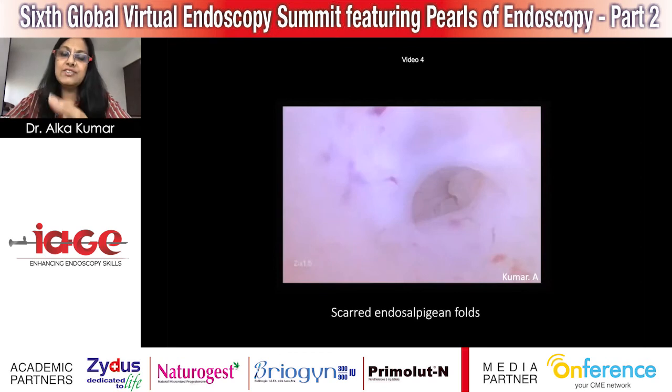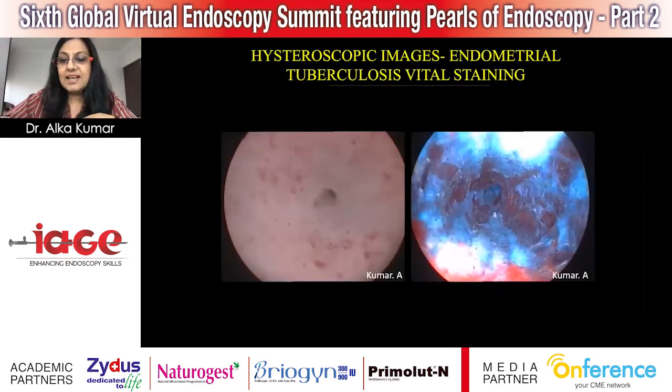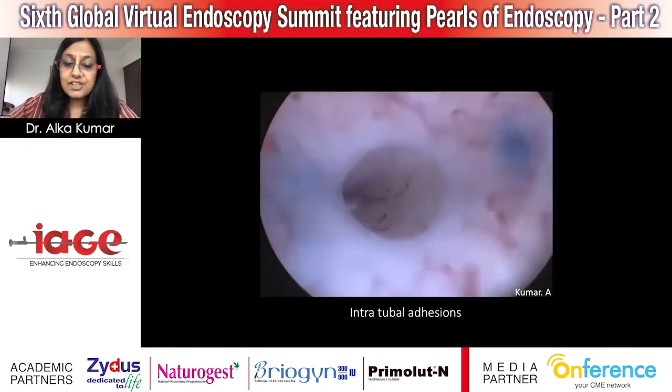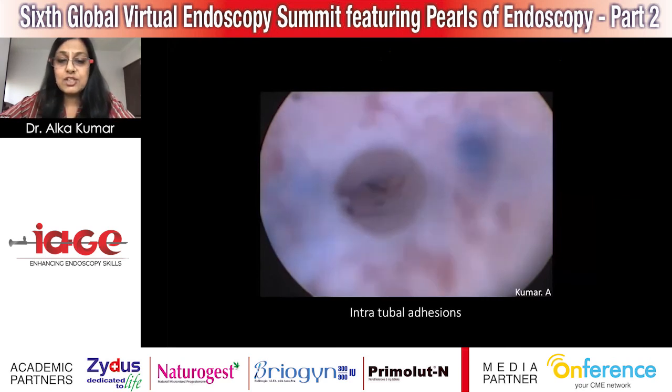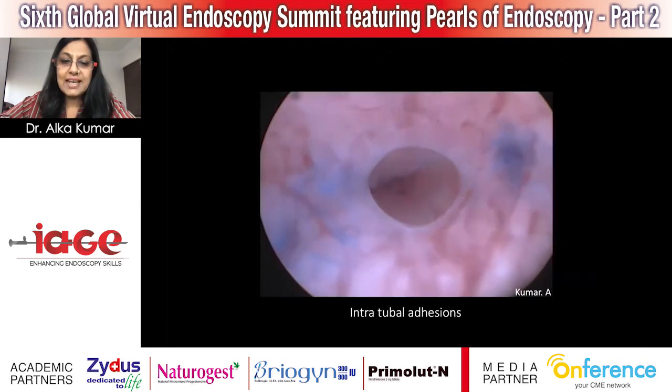Also, I think it is really time that we start looking at the endometrium very closely, since it has entities like chronic endometritis, for which we have also published markers. So there are differentiating features to that. This is how it looks with methylene blue and without methylene blue, the same patient, the same anatomy. These are intratubal adhesions. You can actually see inside the tubal ostia, the adhesion bands and deposits as well.